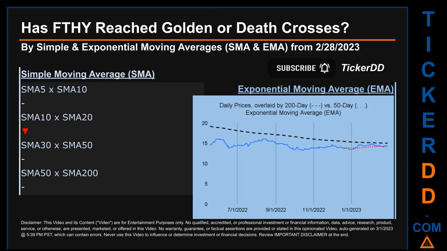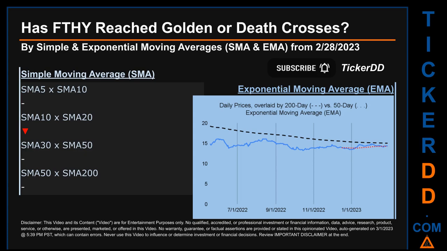Has FTHY price reached golden or death crosses? Golden cross and death cross are basic signals that compare average prices across two specified trade day ranges, a short-term versus a long-term range. For example, 5-day versus 10 trade days. Essentially, a golden cross is a bullish signal. It appears when a ticker's short-term moving average crosses above its long-term average. Vice versa, a death cross is a bearish signal when the short-term crosses below its long-term moving average.